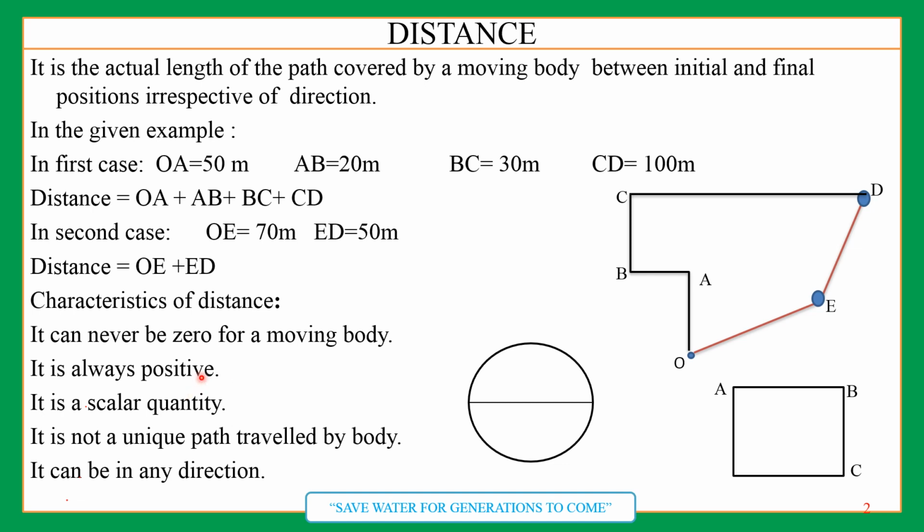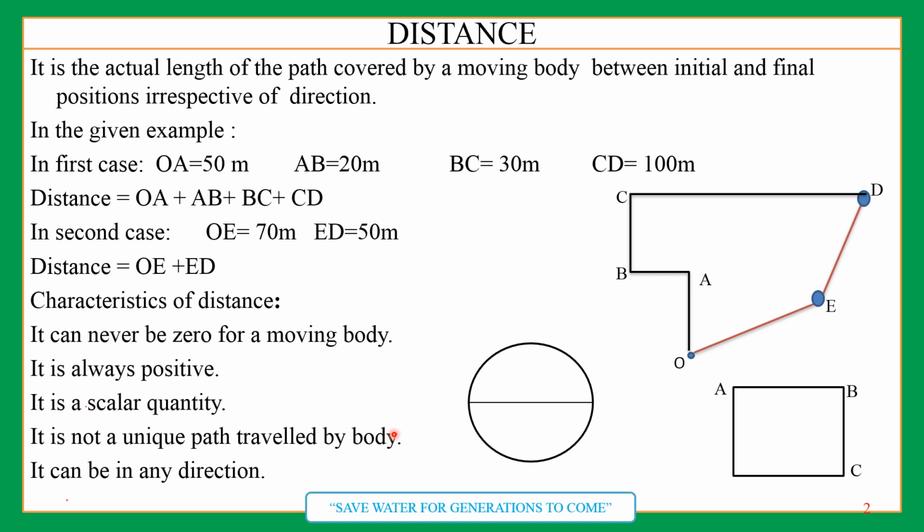Scalar quantity. So obviously, it has no direction. Only we have to measure the length of the path, so it is a scalar quantity. Now this fourth point is very important, that it is not a unique path traveled by a body.